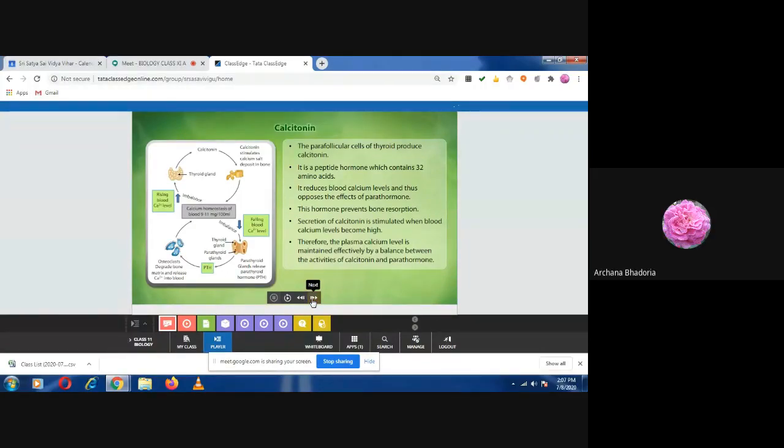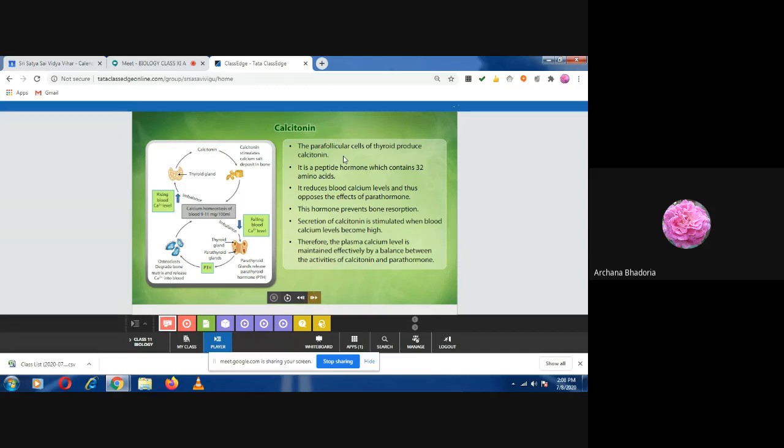Okay, so everyone you can write down quickly calcitonin. It is the other hormone which is secreted by the thyroid gland, by the parafollicular cells of the thyroid gland. We have discussed the internal structure of the thyroid gland, and you know that it has the follicles, and in the spaces between the follicles we find the parafollicular cells. Each follicle is covered by which cells? Epithelial cells.